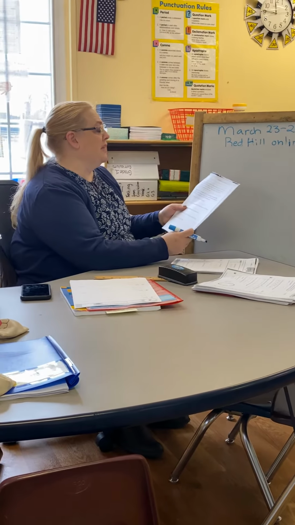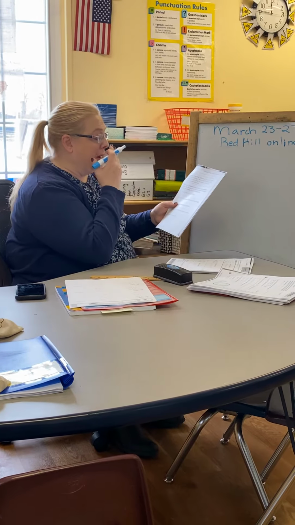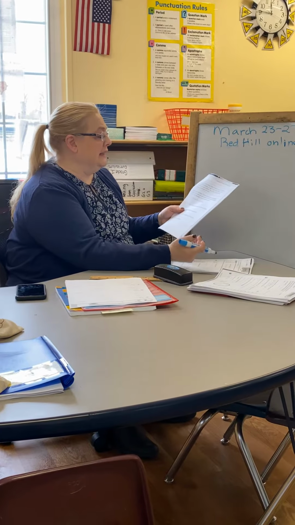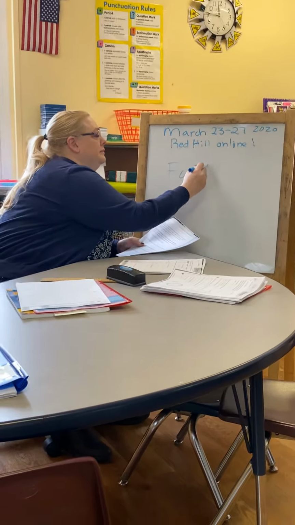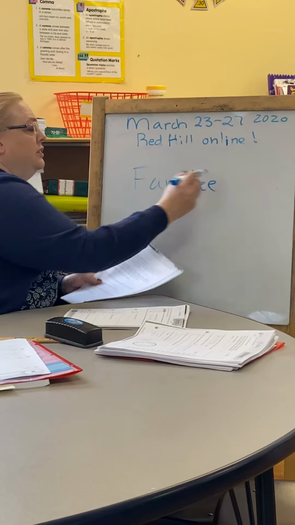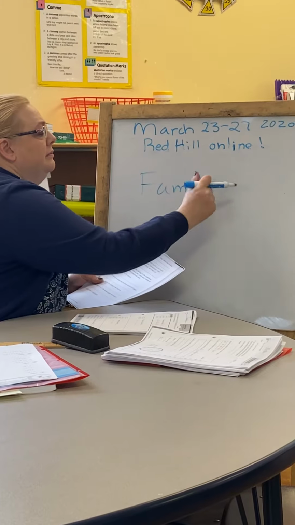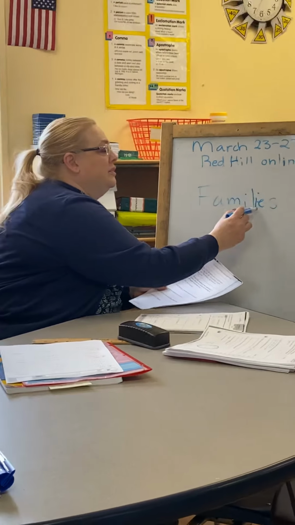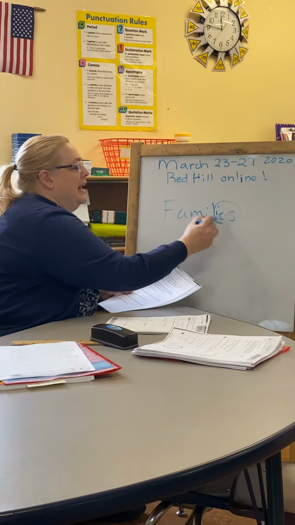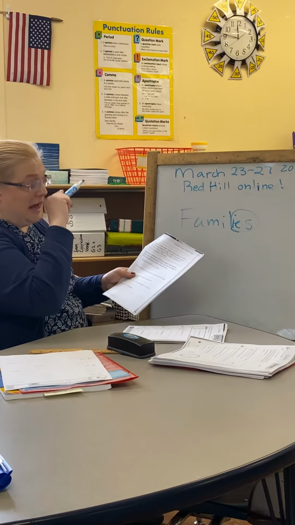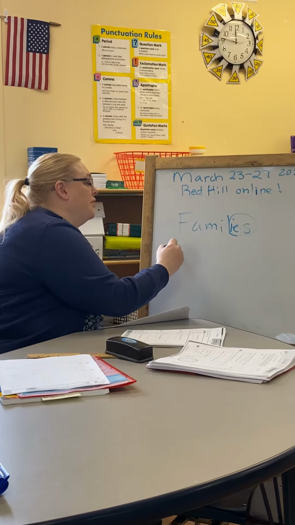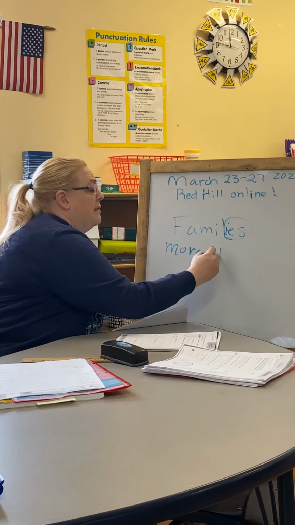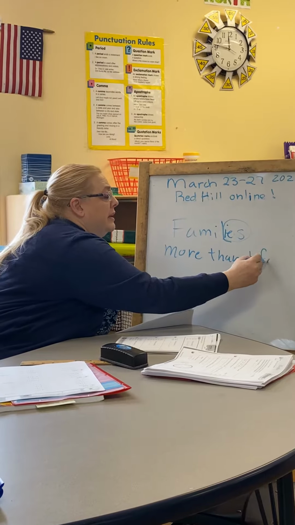You will see it says to figure out new words, look at word parts, and the root word has endings in them. So what they want you to do in the word families is circle the ending. So we know that family ends in a Y. When we want to make it plural, we have to drop the Y and add IES. So we're going to circle the IES, and it says, what does the word mean? Families, it means more than one family. So you're just going to write more than one family.